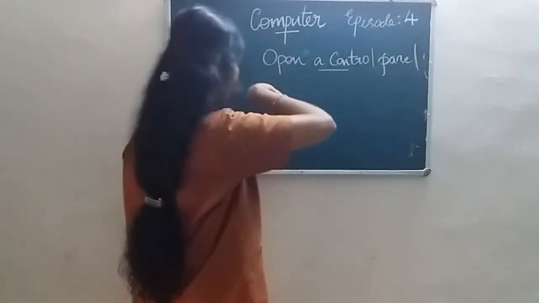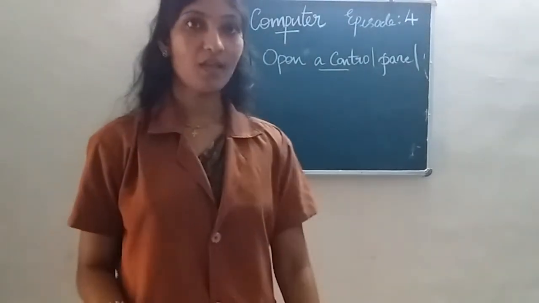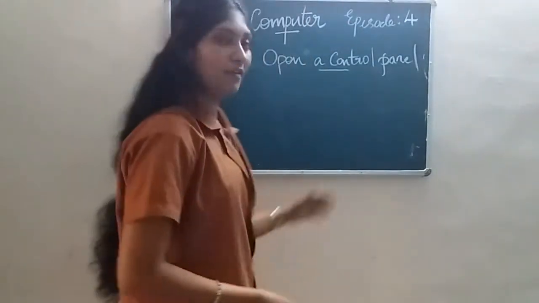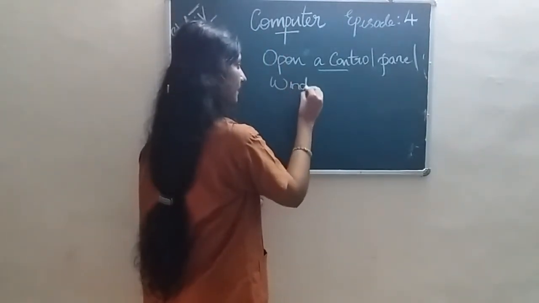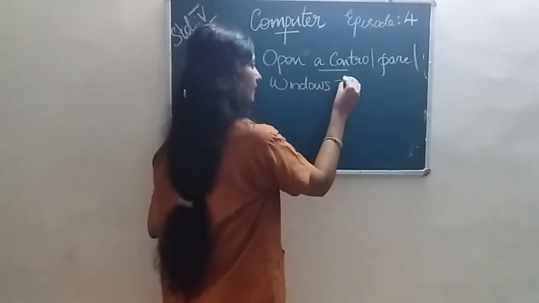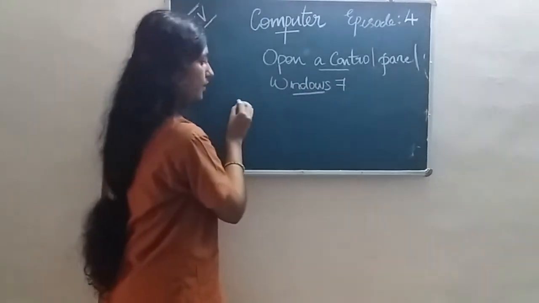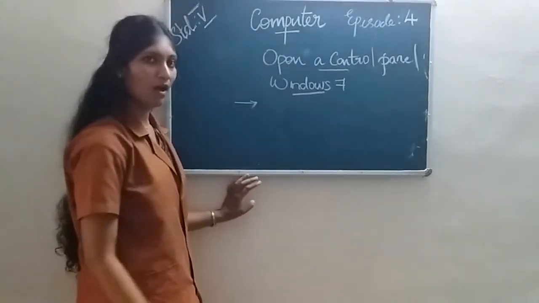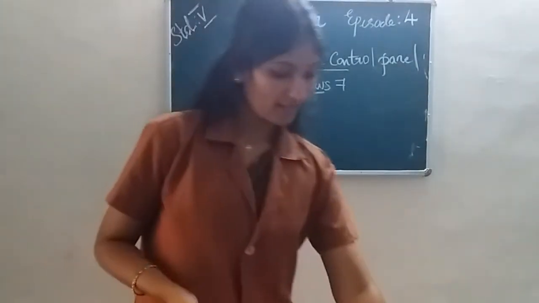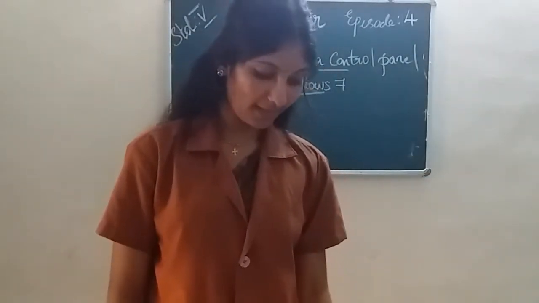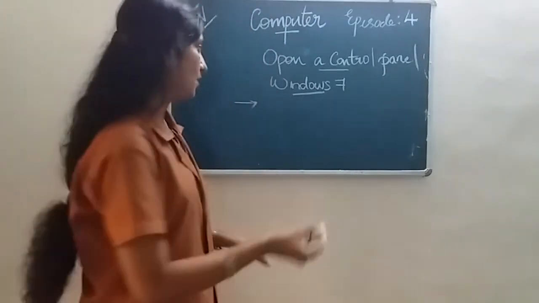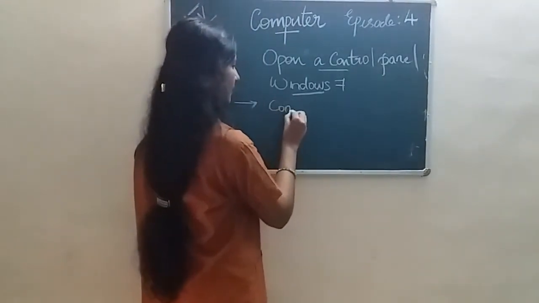Okay. How to open a control panel? First, go to the start button. We are learning Windows 7. In Windows 7, first go to the start button or search control panel. And here, can you see, this is Windows 7, and first go to the start button, then you can see a control panel option, control panel,